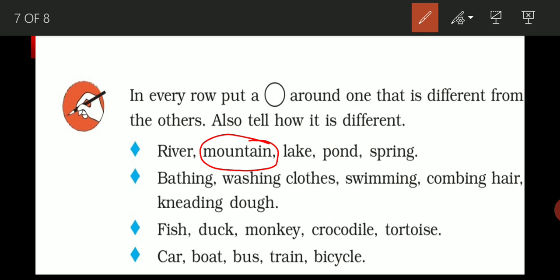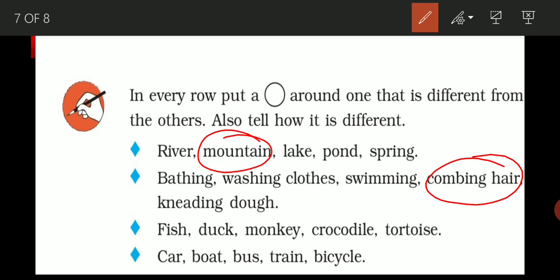Now the next one is, bathing, washing clothes, swimming, combing hair, kneading dough. As you can see, in all these we need water, but this is the single thing for which we don't need water. So we have to circle combing hair. Means in the first one we circle mountain, in the second one combing hair.